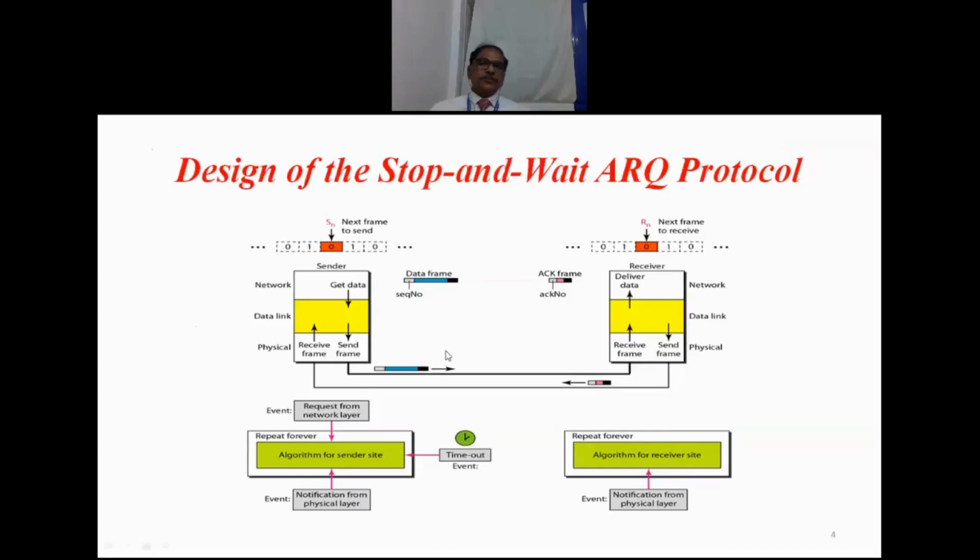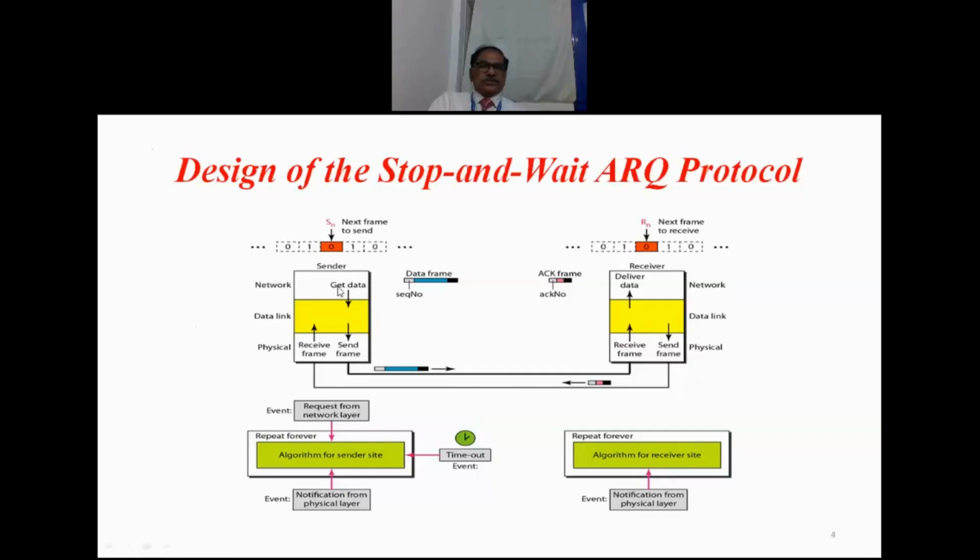So if you see this diagram, this is the sender side and this is the receiver side. The sender side is more or less the same, with minor differences between the previous diagram and this. If you closely observe, there are simple minor differences. First let us discuss the flow of information or frames between the sender and receiver. Then we'll come back to the differences that we identify.